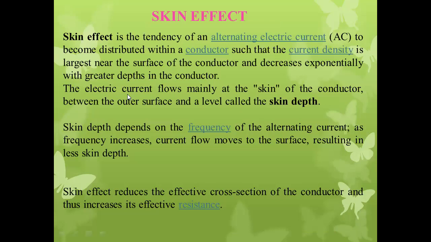Skin effect is a tendency of an alternating electrical current to become distributed within a conductor such that the current density is largest near the surface of the conductor and decreases exponentially with greater depth in the conductor. What is the meaning of this first statement? Whenever the AC electrical current flows through the conductor, the current density is largest near the surface of the conductor and it decreases exponentially with greater depth in the conductor.